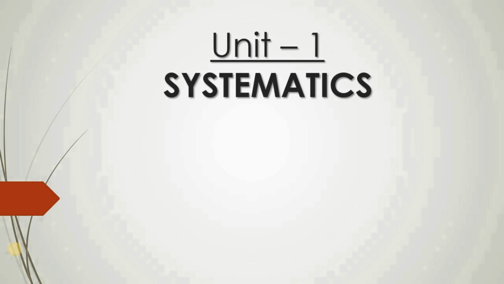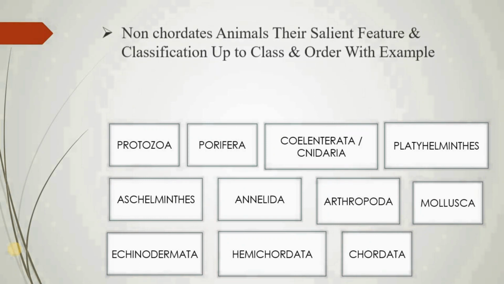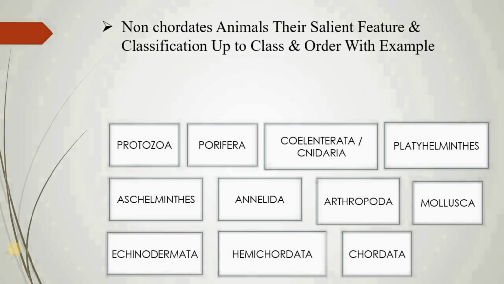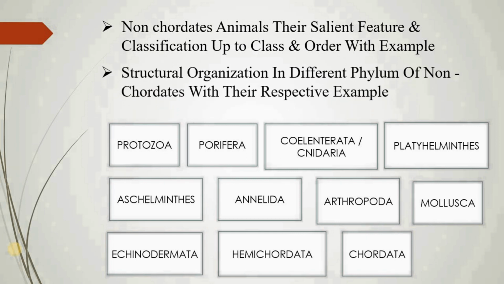In this tutorial we are going to study Unit 1 Systematics. In this unit we are going to study non-chordate animals, their salient features, and classification up to class with example in SYLLABUS and up to order with example in TYPICAL. And also we are going to study structural organization in different phylum with their respective examples. Now what is a non-chordate animal? Non-chordate animals are those animals who do not possess notochord in their structure.